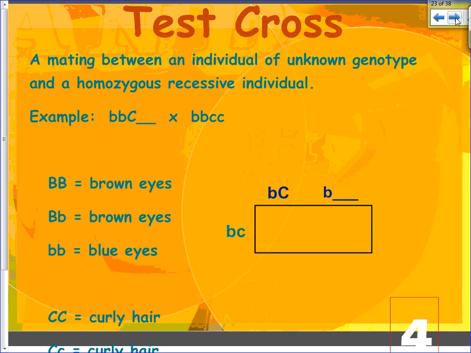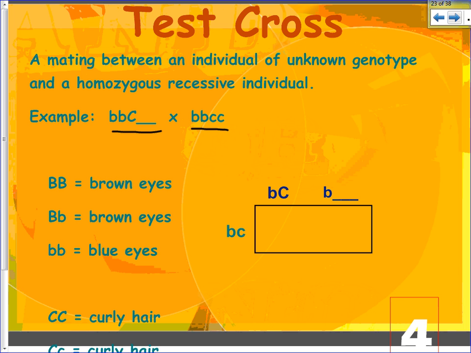And that brings us to the test crosses. So of course we can do test crosses. Here we have an individual with an unknown dominant trait, and we want to determine what that trait is, whether it's heterozygous or homozygous dominant. We can do that in a test cross, and remember the test cross is taking the homozygous recessive.